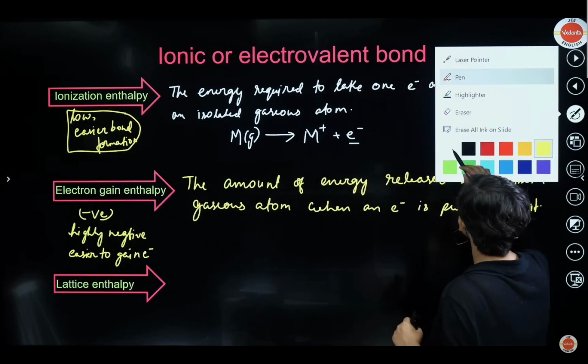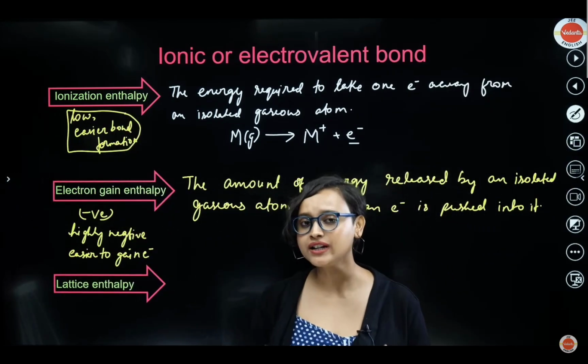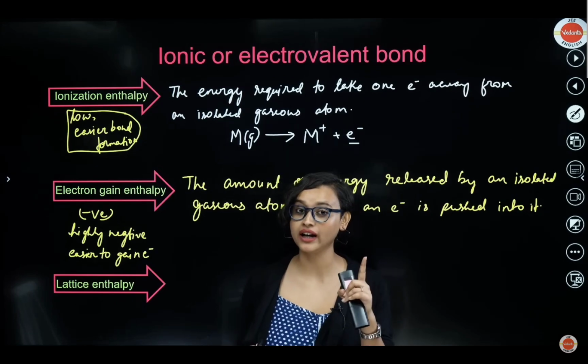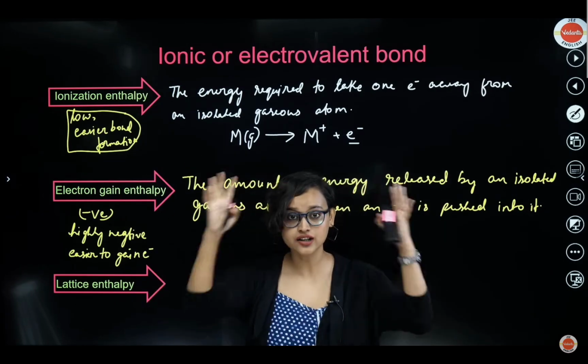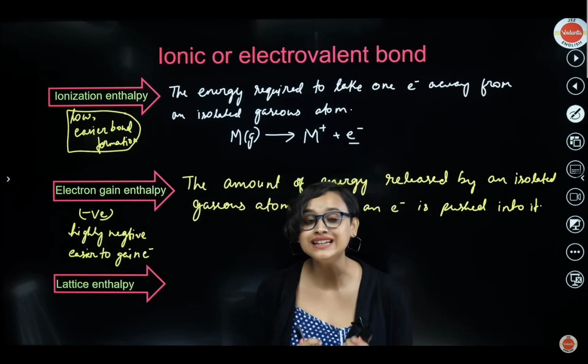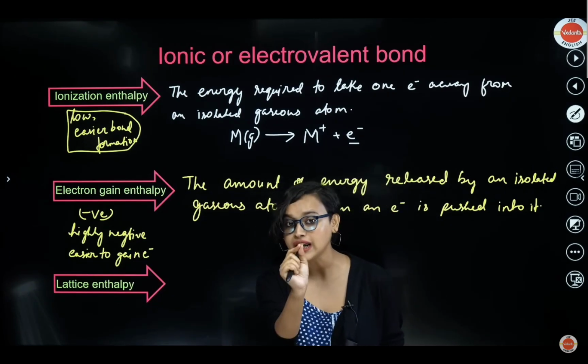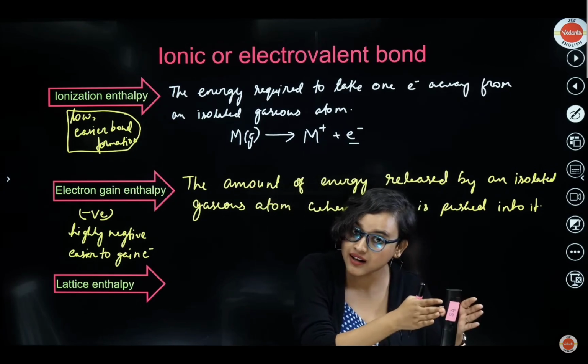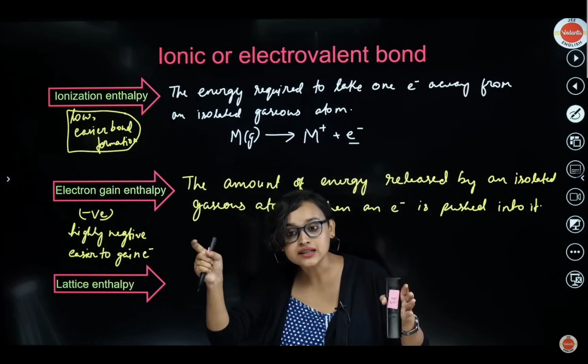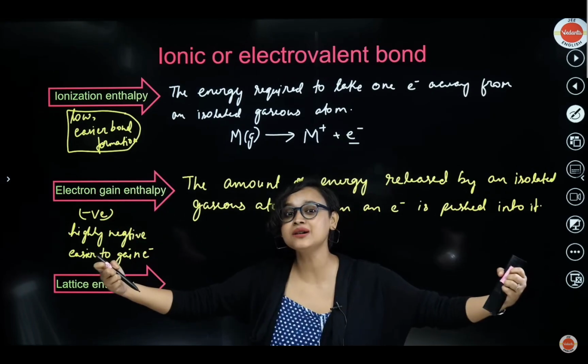Now let's come to lattice enthalpy. What is lattice enthalpy? My dear student, you understand that when I say NaCl, I don't mean that there is only one atom of Na and one atom of Cl, right? It's probably NaCl, NaCl, NaCl everywhere. It's a crystal lattice, correct? So lattice enthalpy means the energy required to separate 1 mole of solid NaCl into 1 mole of Na+ in gaseous state and 1 mole of Cl- in gaseous state to infinite distance. We are breaking them apart. That is your lattice enthalpy.